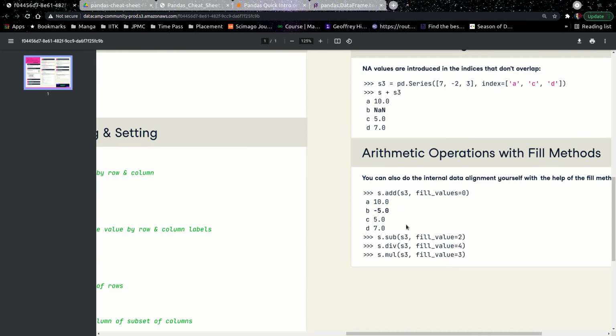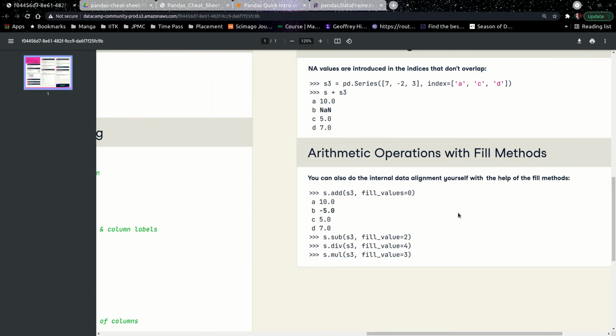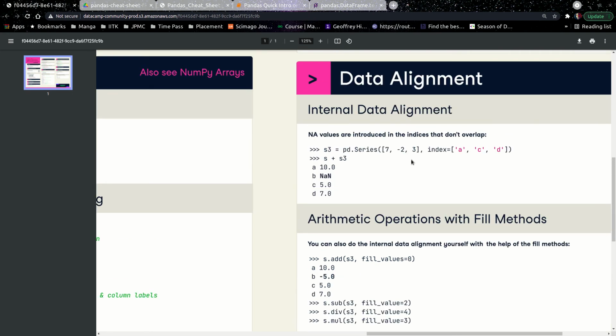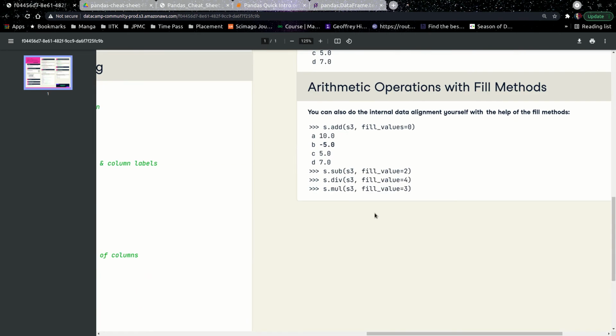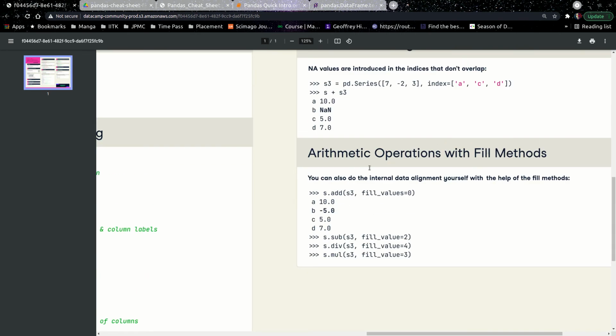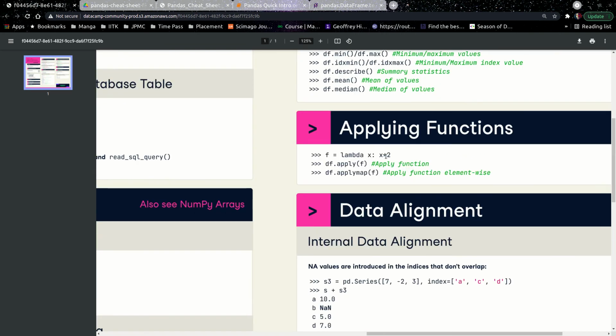Other ways to specify how you can fill. I'm currently filling with 0 because being absent specifies that there is nothing for that article, like there was no crime of any sort in that article, right? Other ways would be division, subtraction, multiplication, addition, or it would take the mean of all of it and then fill it. So these are some ways of filling the data. Don't go too deep into this, but you just need to understand that there are some ways.